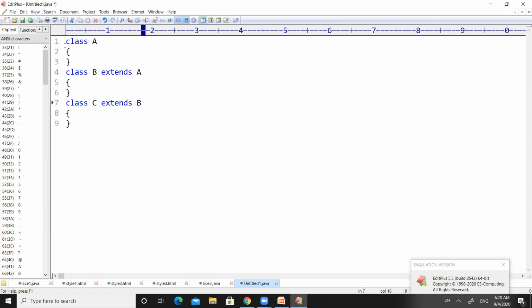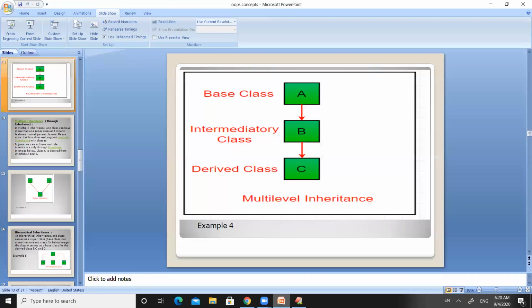The code on the screen will reflect the picture on the PPT. There are 3 classes. Class A will be the superclass for all the classes.